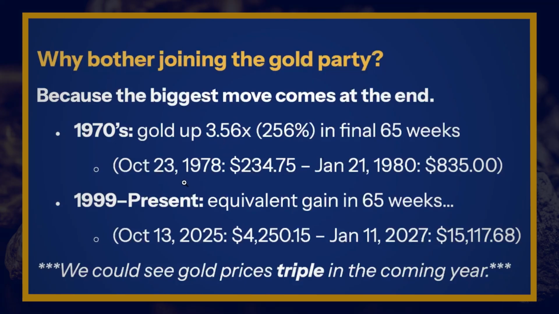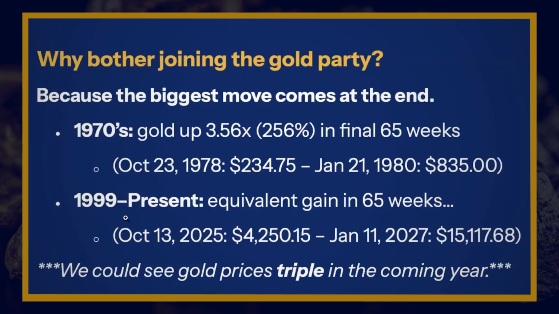That is fantastic. And the prices of gold on those dates are right here on the screen. Went from 234 to 835. And 835, that's a weekly close, okay? That's not even the intraday high, which was 873. So just looking at weekly closes, it's this number. If you get lucky or are extremely skillful or have insider information and you can capture that daily high, the intraday high, you could do even better.